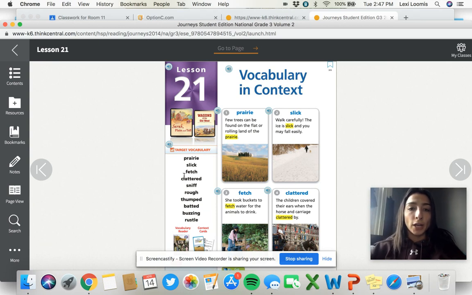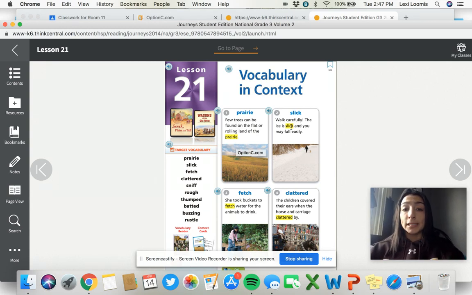So some of our vocab words that we have is prairie. Few trees can be found on the flat or rolling land of the prairie. So a prairie is a very flat land. Normally in farmlands, you'll see more of them. You can see a picture of it there.